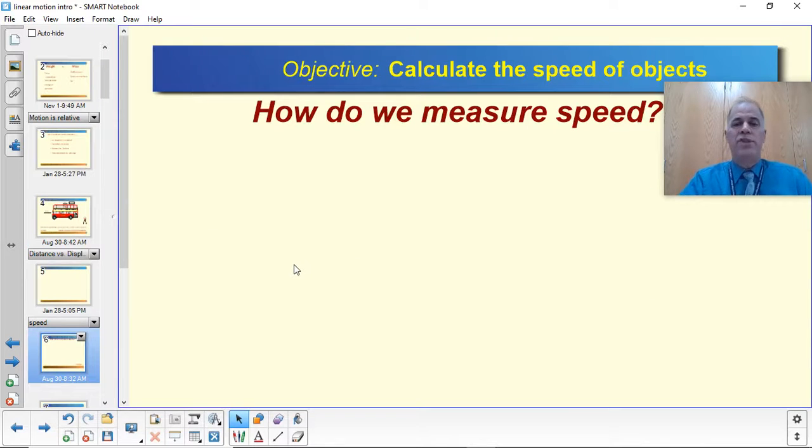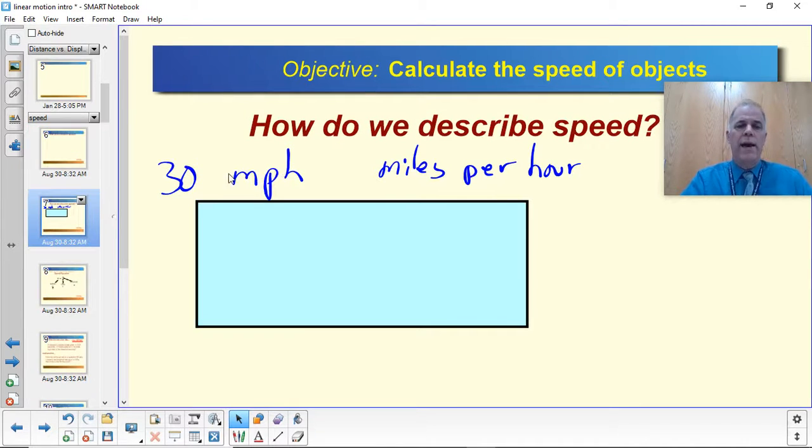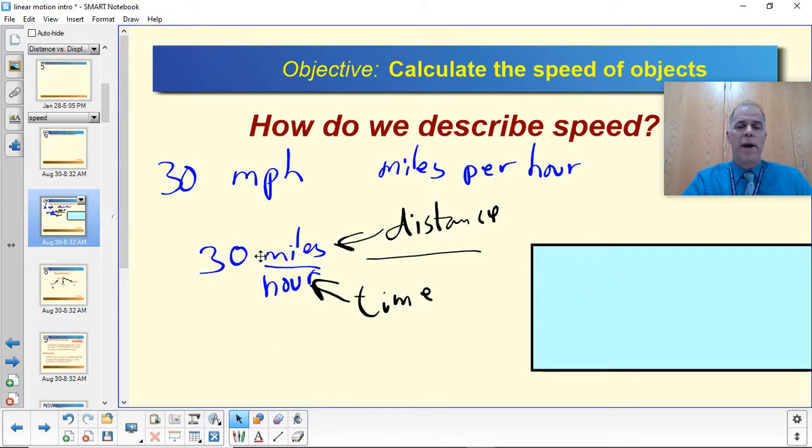Now we'll get to the idea of speed. And what is speed? You're familiar with this one. This is why I start with it, because you talk about speed all the time. Generally, when we mention speed, we'd describe it as like 30 miles per hour, how fast you can drive a car. We always speak of it in terms of some distance divided by some time. So MPH stands for miles per hour.